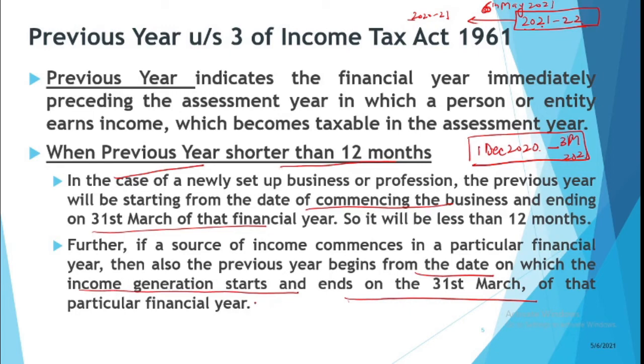You submit your manuscript, then the publication starts and the sale starts. So the source of income may start on say 1st Feb, but still it will end on 31st of March. So our previous year sometimes may be less than 12 months. This exception must be remembered.